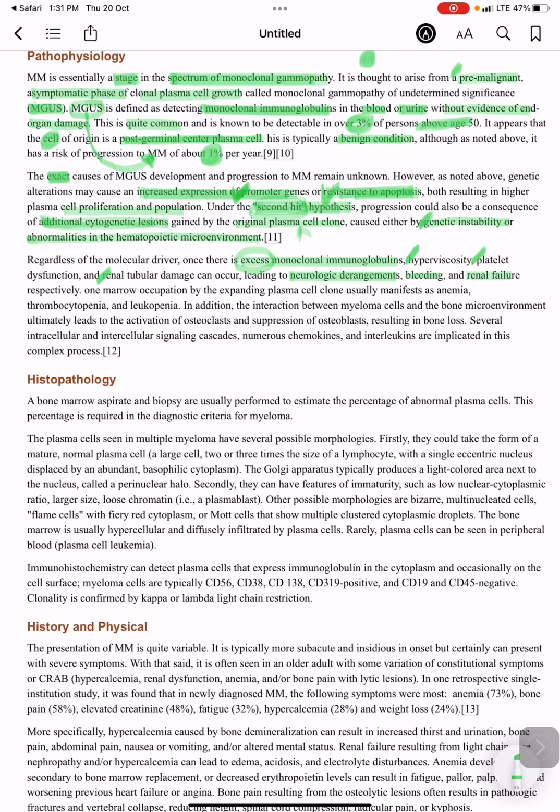Marrow occupation by the expanding plasma cell clone usually manifests as anemia, thrombocytopenia, and leukopenia. This plasma cell clone will proliferate in the bone marrow and cause anemia, thrombocytopenia, and leukopenia.